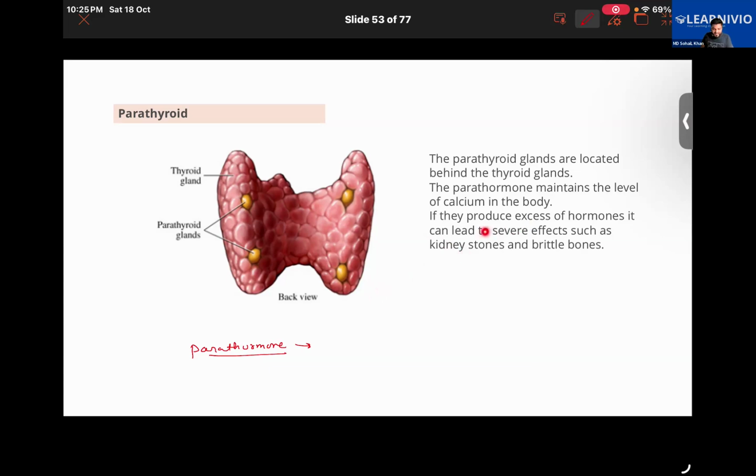But if an excessive amount of parathormone is secreted, it is going to be very bad. It will remove excessive amounts of calcium from the bones, and that can lead to brittle bones. The excessive calcium removed from the bones will start to settle in the kidney, and that will lead to kidney stones. So that is the function of the parathormone secreted by the parathyroid gland. Any questions about it? Tell me.